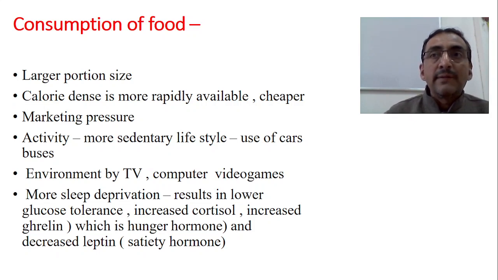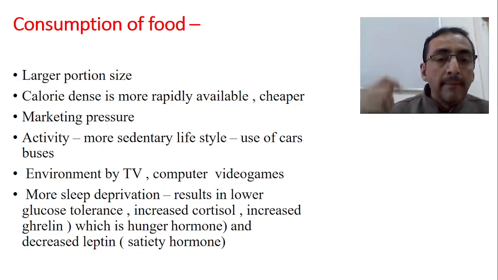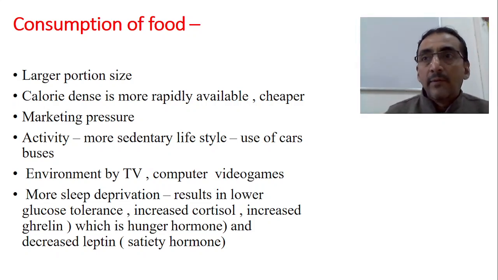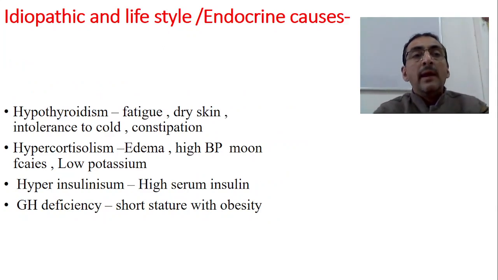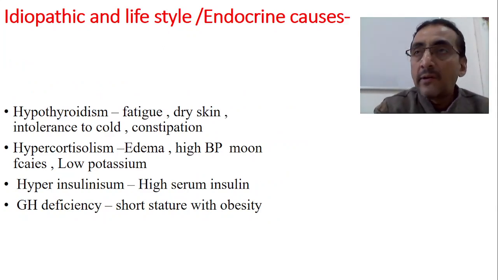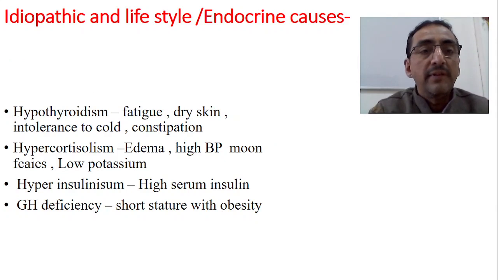Therefore the person consumes more and more food items, maybe some nuts, like cashew nuts, or some lighter items, but it increases the weight. Now, idiopathic, lifestyle and endocrine causes are some other causes for obesity.